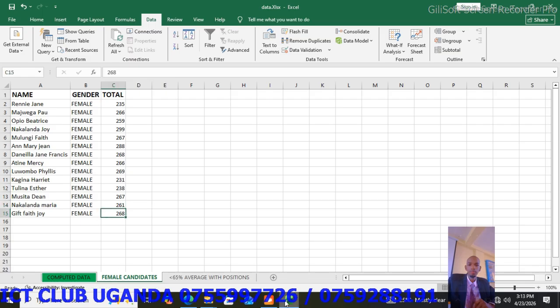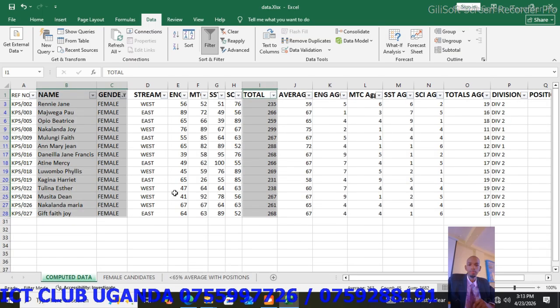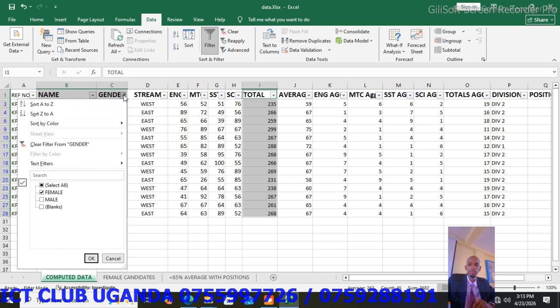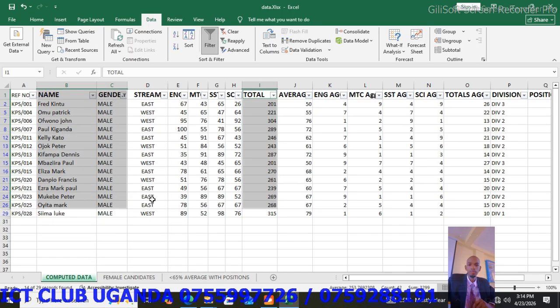Then remember, they want a separate list. Come back to computed data. Now we want male. So go back to the gender, click there, and now remove the tick from female and you tick only male. Click only male, then you click OK. Now you have only male candidates appearing. So highlight the column for name and gender, hold down the control button, and then you highlight the total as well.